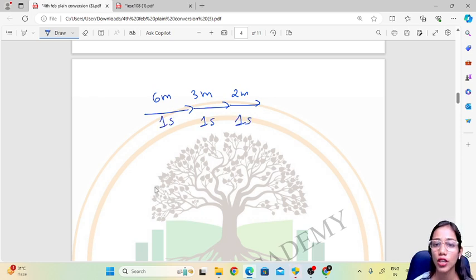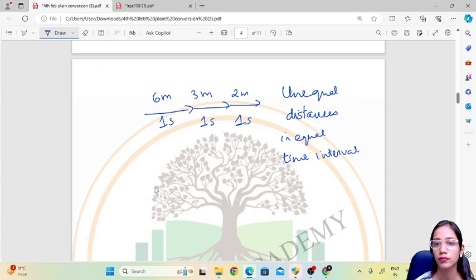When the object covers unequal distances in equal time intervals, it is non-uniform motion. It is non-uniform, not uniform.